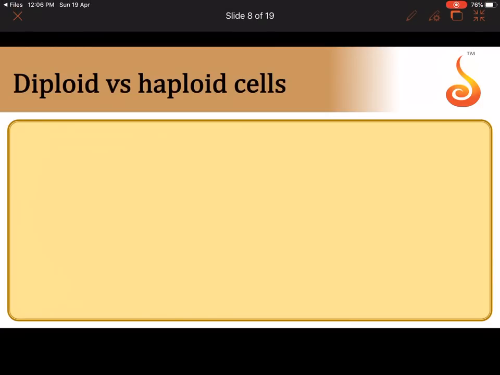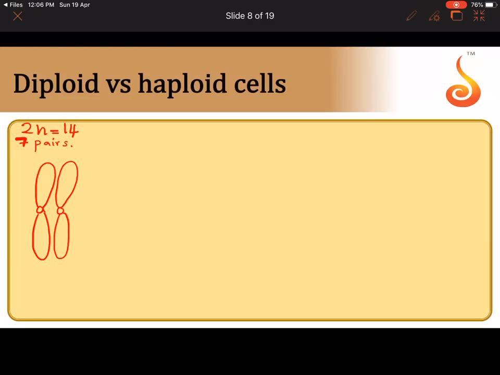Another very important thing which I have to discuss before I jump to Mendel's monohybrid cross is something which you should know: diploid versus haploid cell. Let me take a diploid cell in a pea plant. You know that 2n is equal to 14, and how many pairs of homologous chromosomes have I been telling you from lecture 1? 7 pairs. In that, let me take one pair.